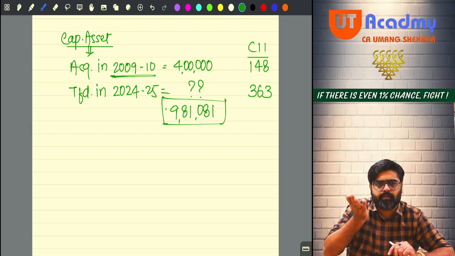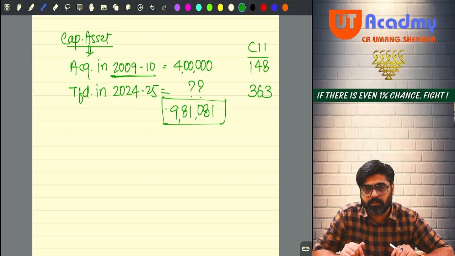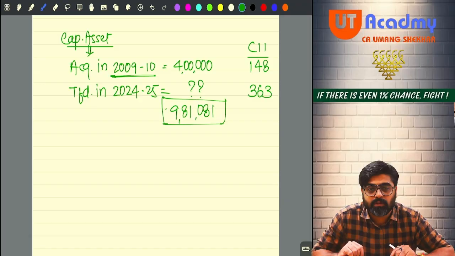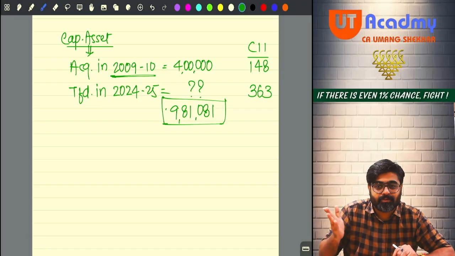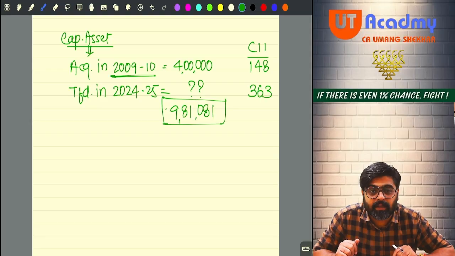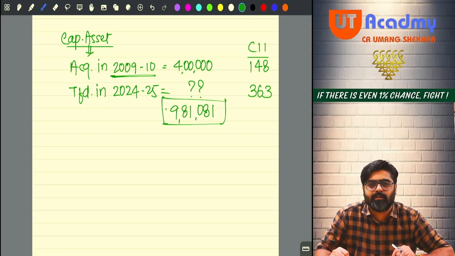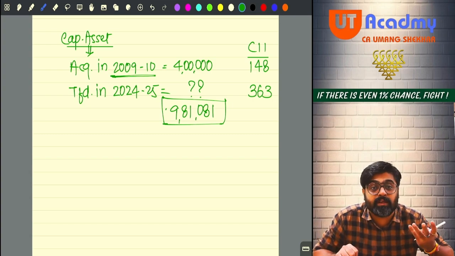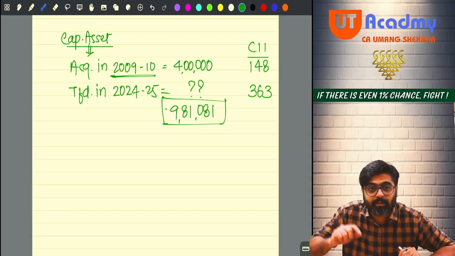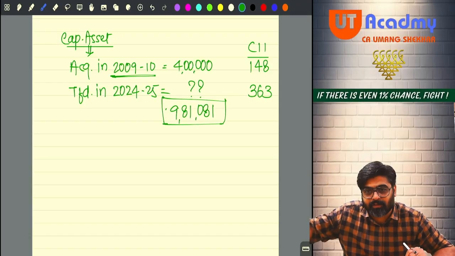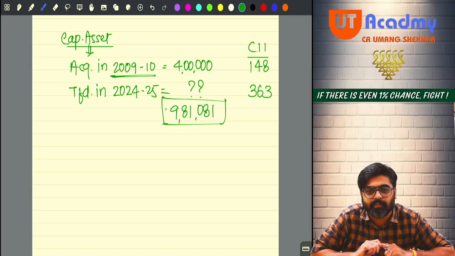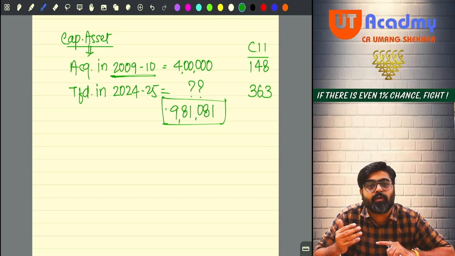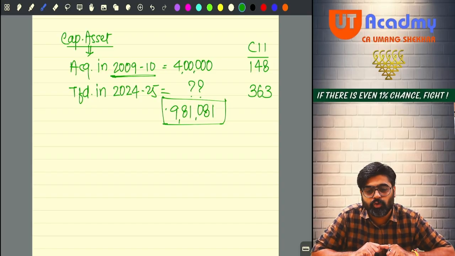Now, if any asset is a long-term capital asset, over a period of time there is inflation in its cost. Some assets, you will see the inflation in their cost after 12 months. Some assets, after 24 months. Some assets, after 36 months, real inflation starts in their cost. Hence, the period of holding is 12, 24 and 36 months for different types of assets.